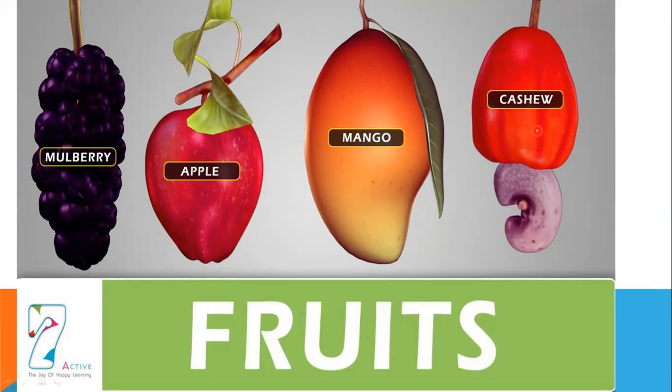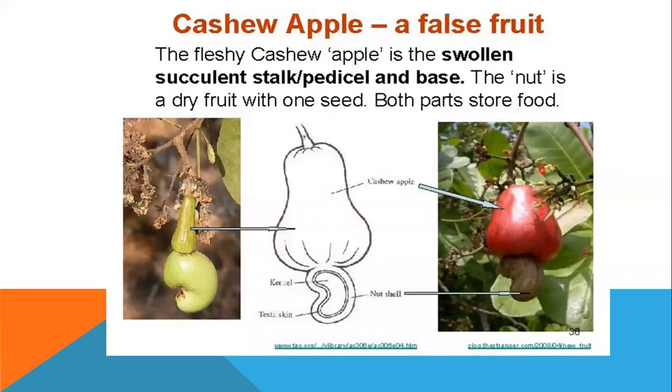So it's very easy to eat. There is no seed in it. The seeds are here in this true fruit. Inside this is the cashew that we get. That is the seed. So the next question is: differentiate between false fruits, true fruits, and parthenocarpic fruits. Please write the notes.